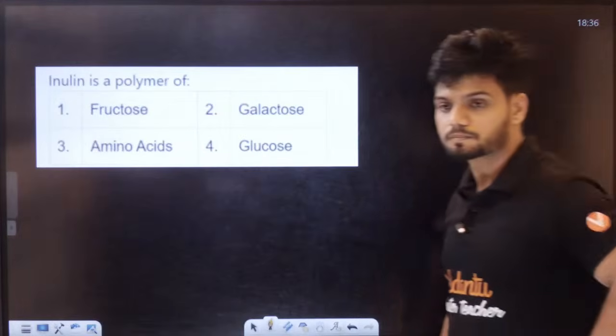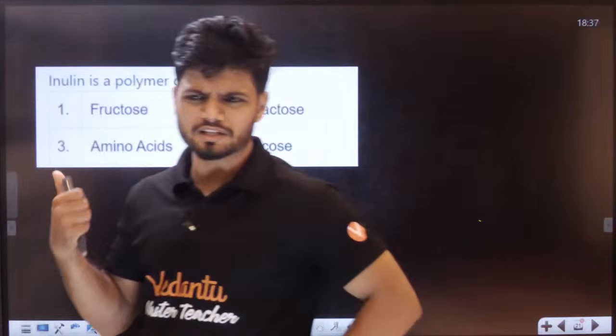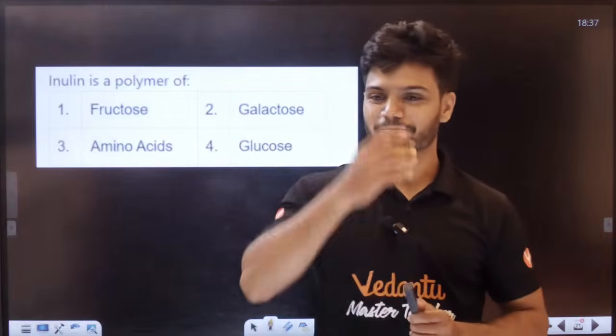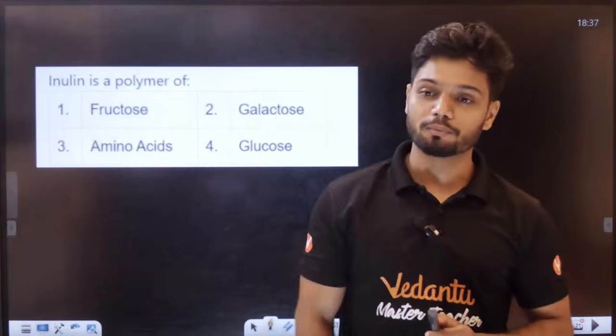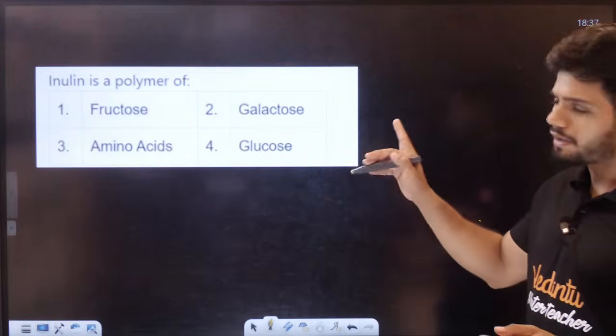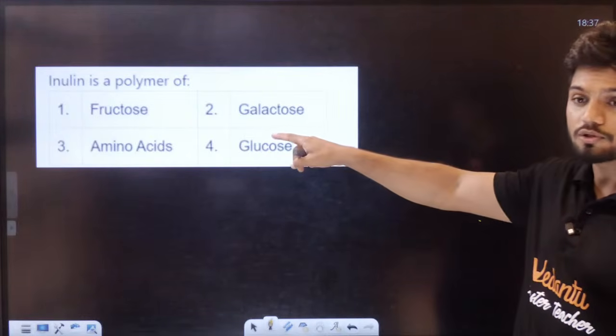Next question. It's always a NEET. All of these are NEET PYQs. Yes, I saw who told first. Inulin is a polymer of fructose. Where is it found? It is found in plants.